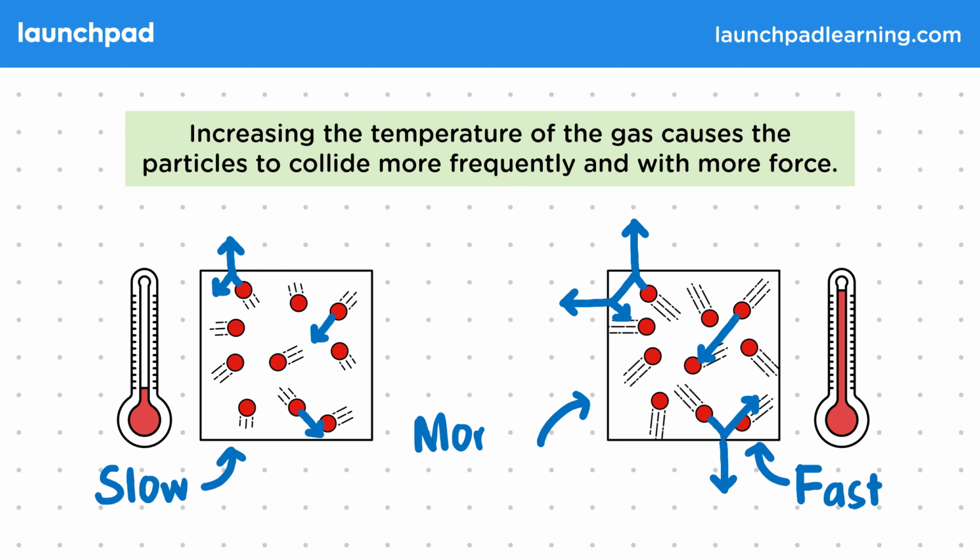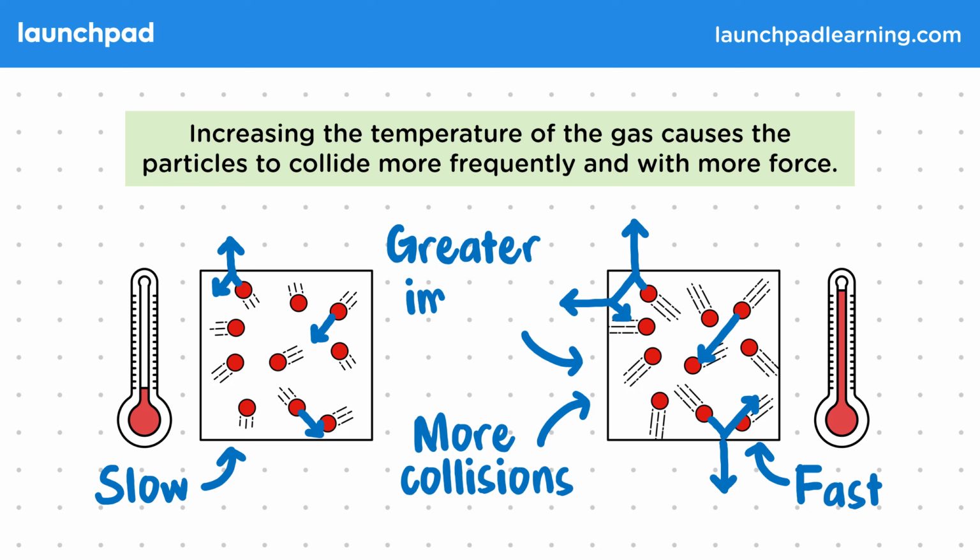So we'll see more collisions happen in the high temperature gas. Also, since there will be a greater change in velocity happening during the collisions, there has to be stronger forces between the particles and the container. In other words, the faster particles cause a greater impact during their collisions.